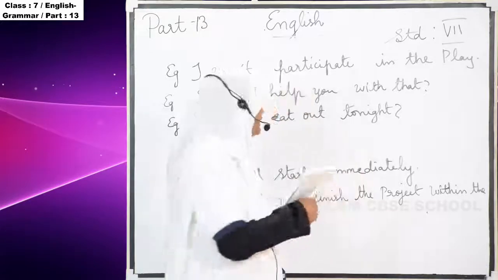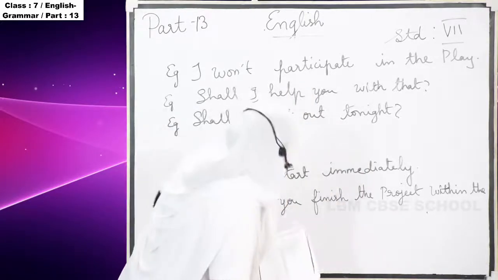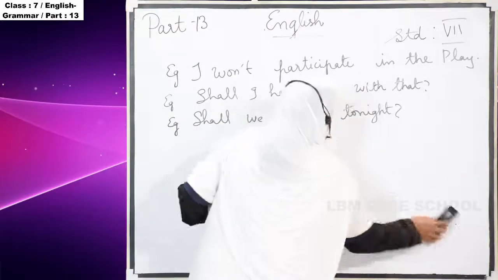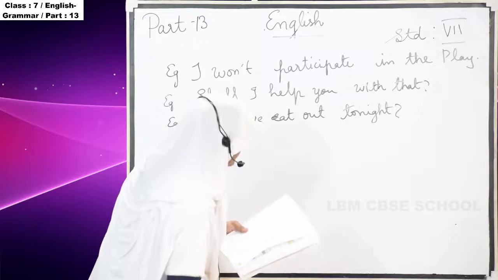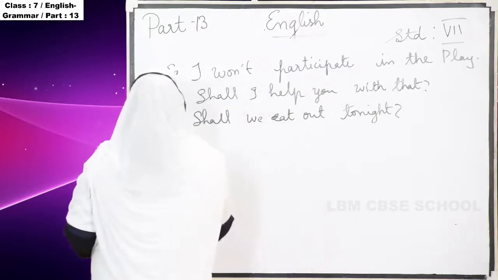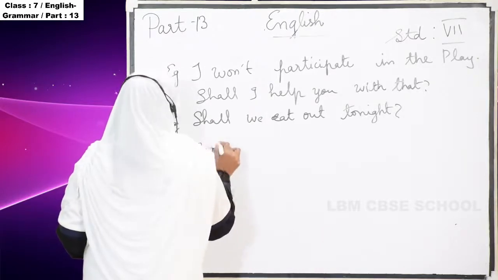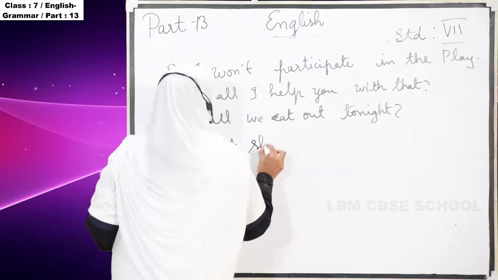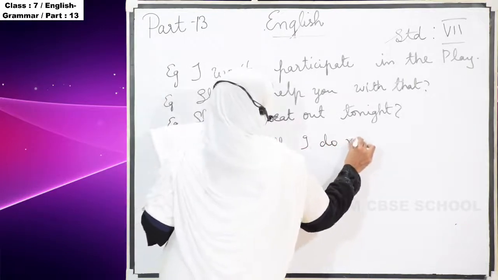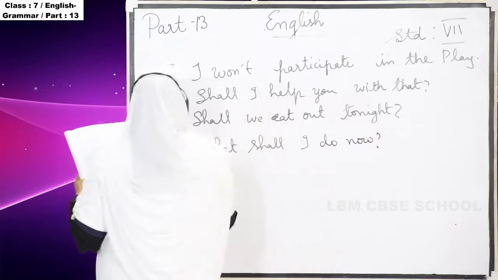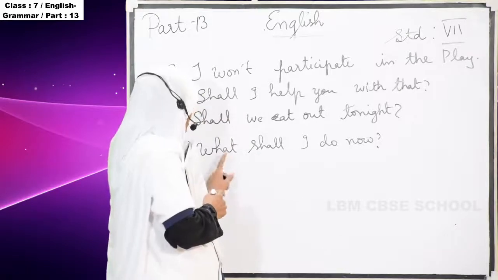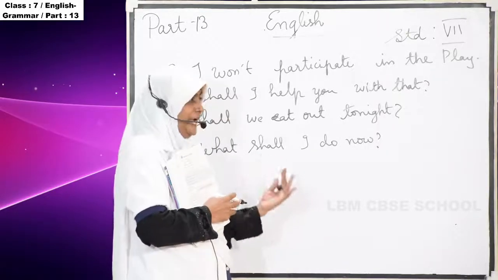Another example: what shall I do now? Okay, this is also another example for simple future. So they are using that shall. What shall I do now? What can I do now?